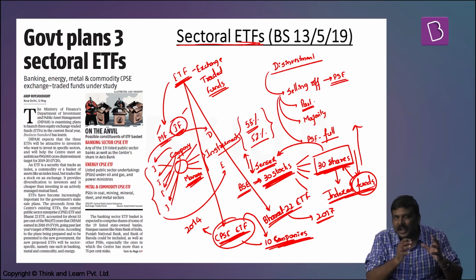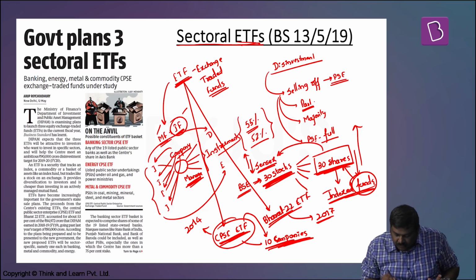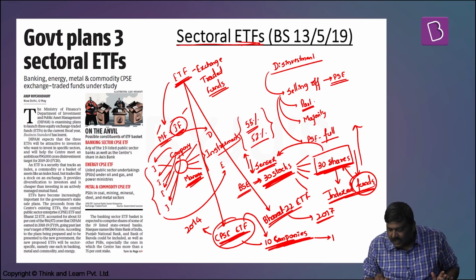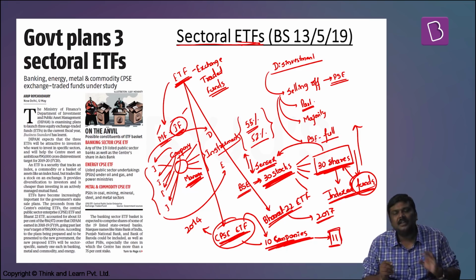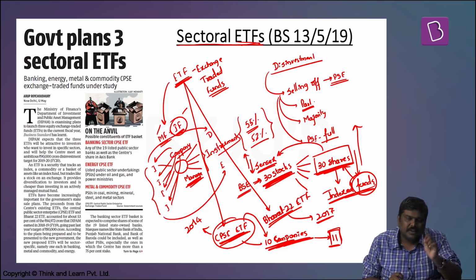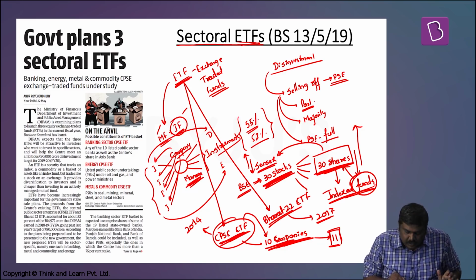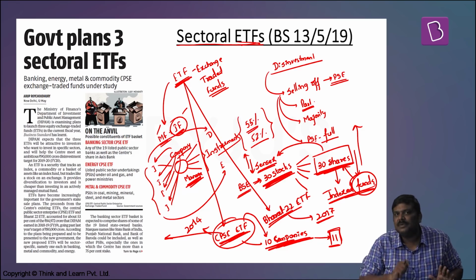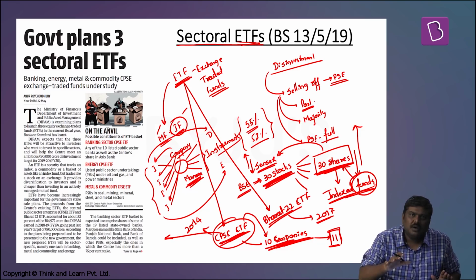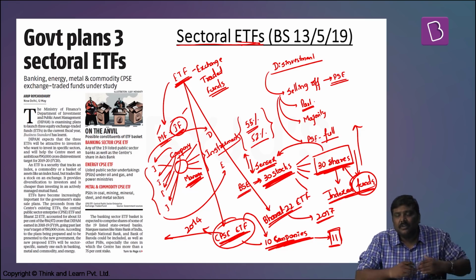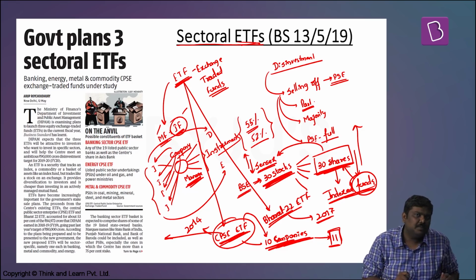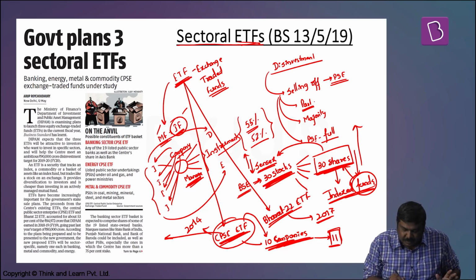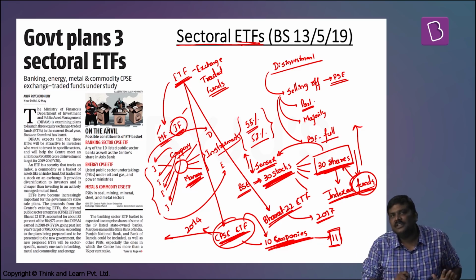But very recently, at the fag end of 2018, the Government of India has restructured this particular CPSE ETF. Now rather than having 10 companies, we are having 11 companies or stocks of 11 companies. Now why was it done? Very simple reason. The Government of India in certain cases found out that if they further sell off the shares of this particular CPSE, the ownership will come down or will fall below 51%. It will be losing the management control of this particular CPSE. Hence, the Government of India said, we will not sell the shares of this. Since it is a part of the CPSE ETF, take it out, introduce a new CPSE.